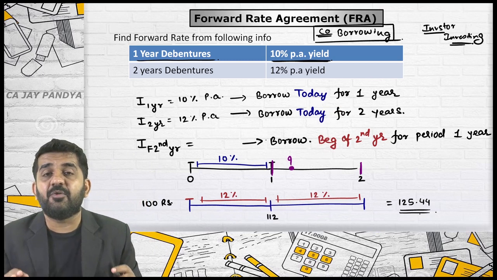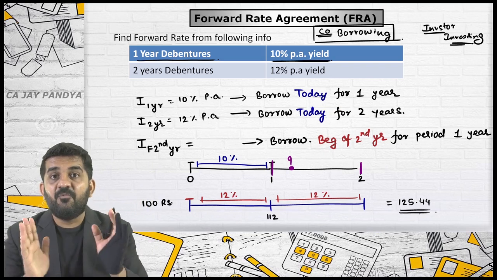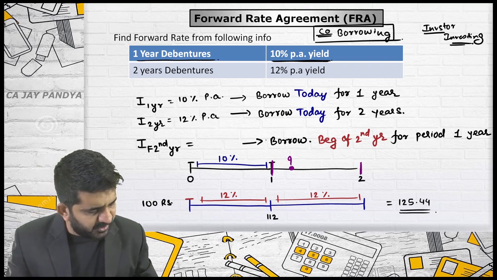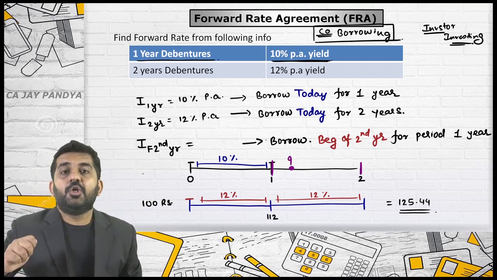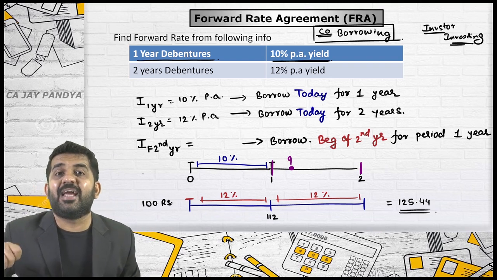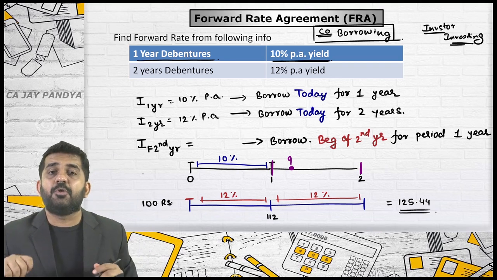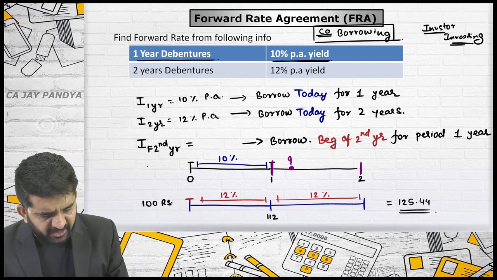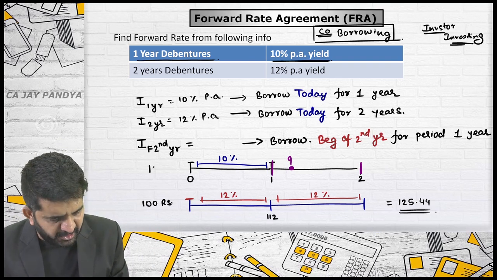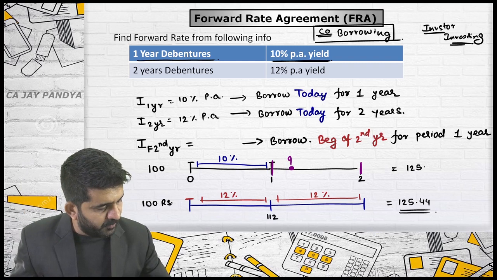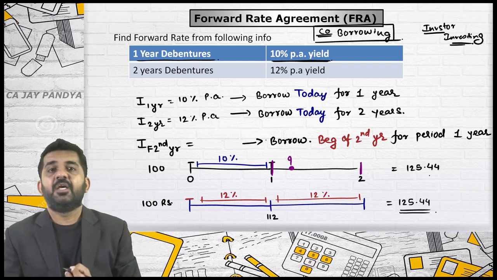In a market which is perfect, whether you borrow by this route or by this route, you should be paying the same amount. You should be getting the same amount if you are an investor. You should be paying the same amount if you are a borrower. Is it alright? So if you invest 100 rupees as an investor over here, your answer should come to 125.44.